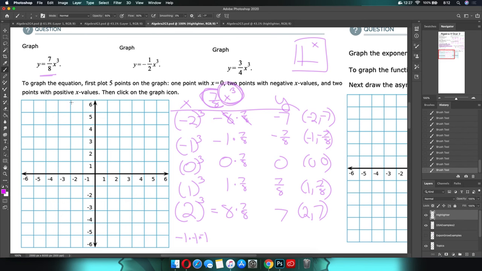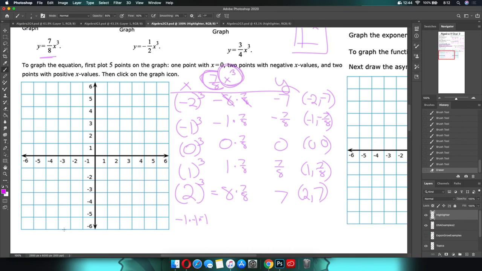And of course, the one time I choose something from the internet, it's the wrong thing, of course. It's going to be about there, negative 2. And then negative 1 is going to be 7/8, so that, nope. Did you see the mistake I just made? I forgot my signs. This is negative 2, negative 7. And then it's going to be negative 1, negative 7/8, so about there, 0, 0, 1, 7/8, and then 2